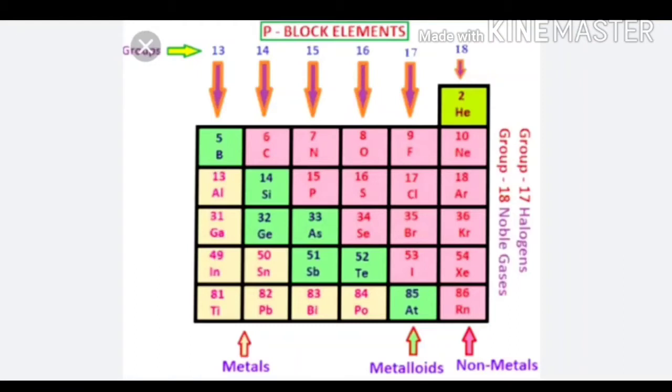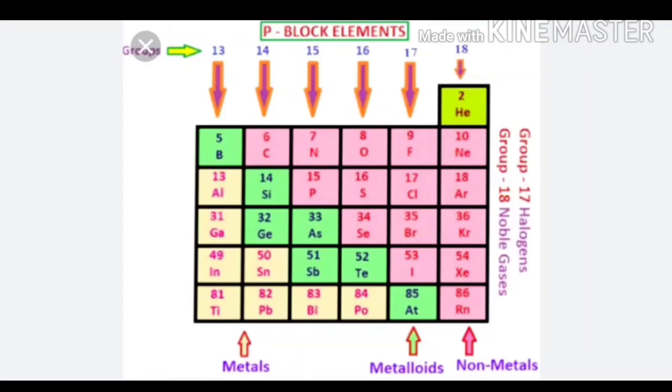Now, due to the presence of a single unpaired electron in the last subshell of the outermost shell, all halogens exist as diatomic molecules, for example F2, Cl2, Br2 and I2. They are held together by weak van der Waals force.